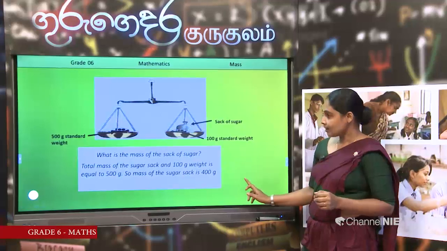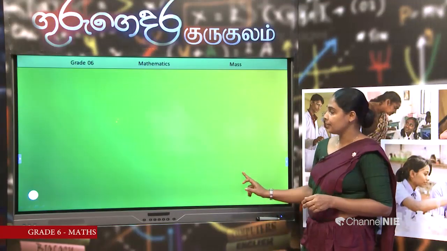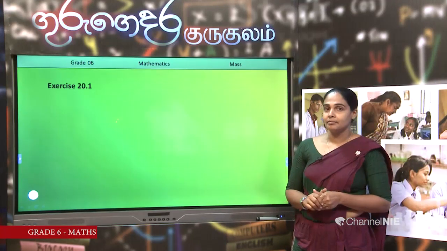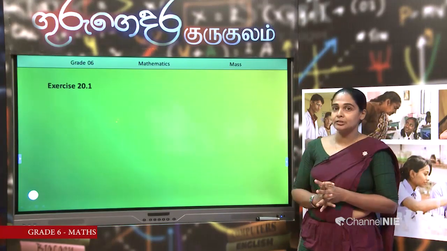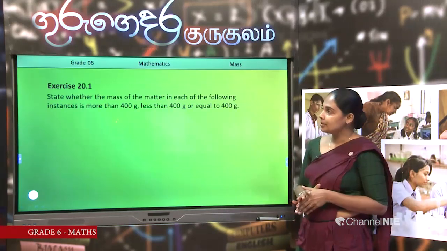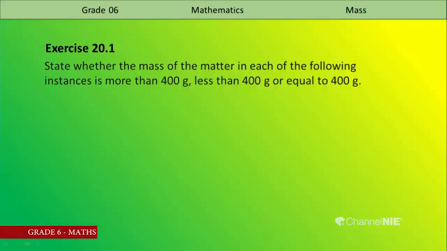Now you are referring to your textbook. Pay your attention to exercise 20.1. There is a question: state whether the mass of the matter in each of the following instances is more than 400 grams, less than 400 grams or equal to 400 grams.